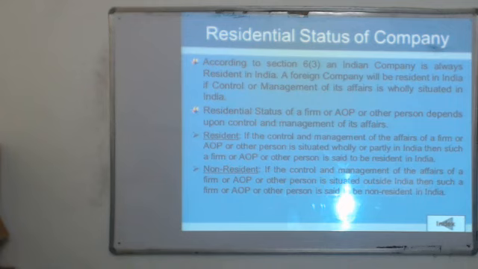In case of partly management from India and partly from outside India, the company or association of persons will also be treated as resident for the purpose of calculating tax. So, if the control and management is from India or partly from India, it will be resident, otherwise it is non-resident.